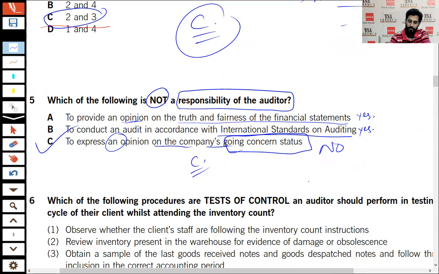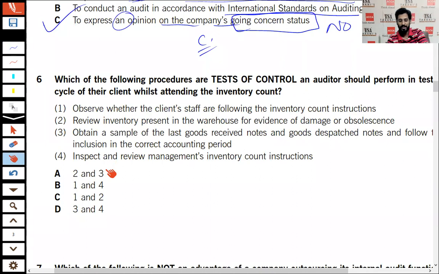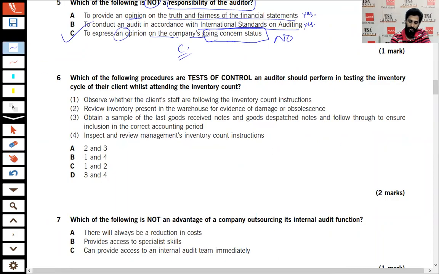Number six, and this is a very interesting MCQ. Number six, which of the following procedures are tests of controls an auditor should perform in testing the inventory cycle of their client while attending the inventory count?